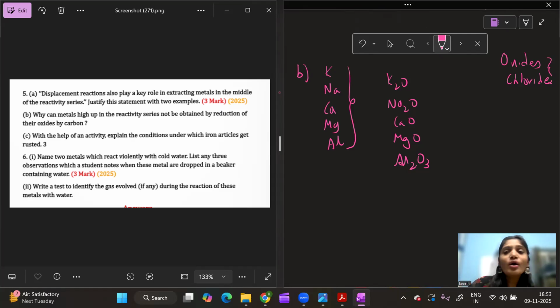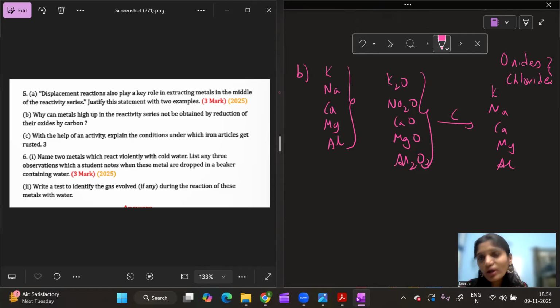Now he's asking, why don't we use carbon as a reducing agent here to convert them into their respective metals like potassium, sodium, calcium, magnesium, aluminium? We don't use carbon. The reason is, when carbon tries to reduce these oxides, all highly reactive elements have more affinity, or love, towards oxygen.